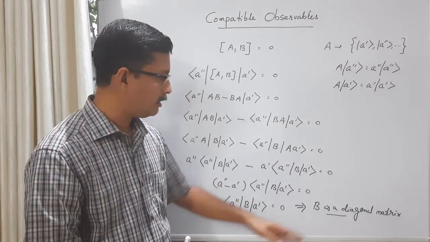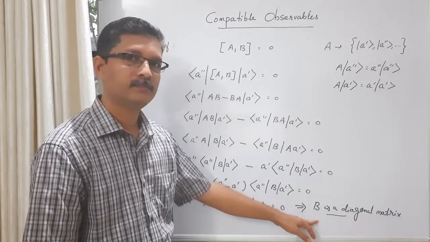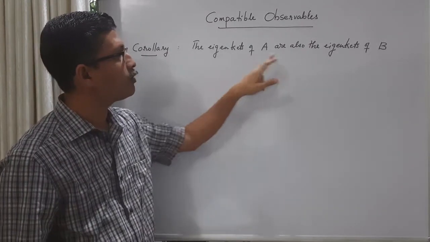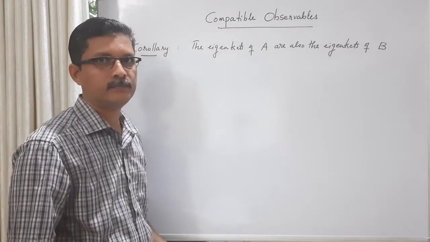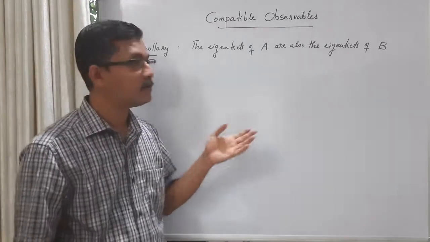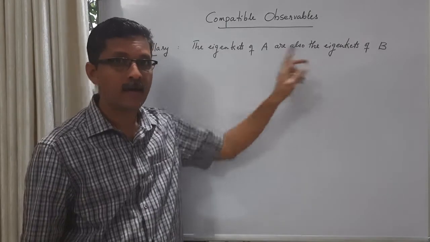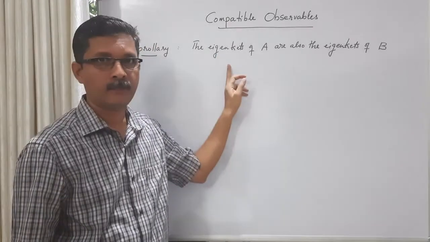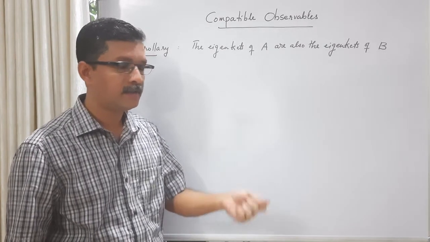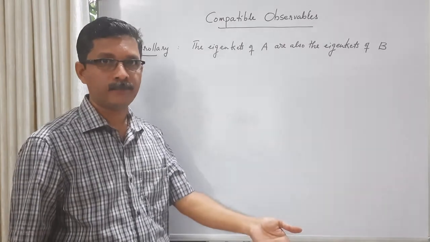Now let us look at a corollary to this theorem, or the implication of this theorem. The corollary is that the eigenkets of A are also the eigenkets of B. We can guess that because the matrix of B is diagonal in the eigenkets of A. Earlier we have seen that the matrix of an operator in its own eigenkets is diagonal.